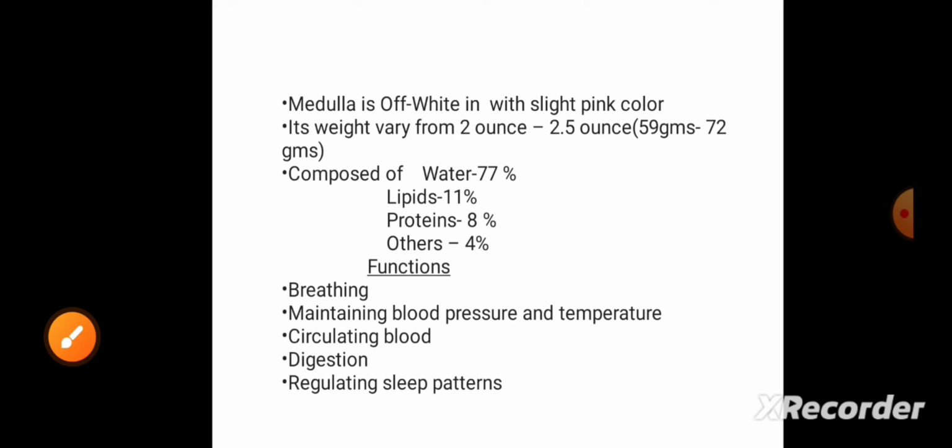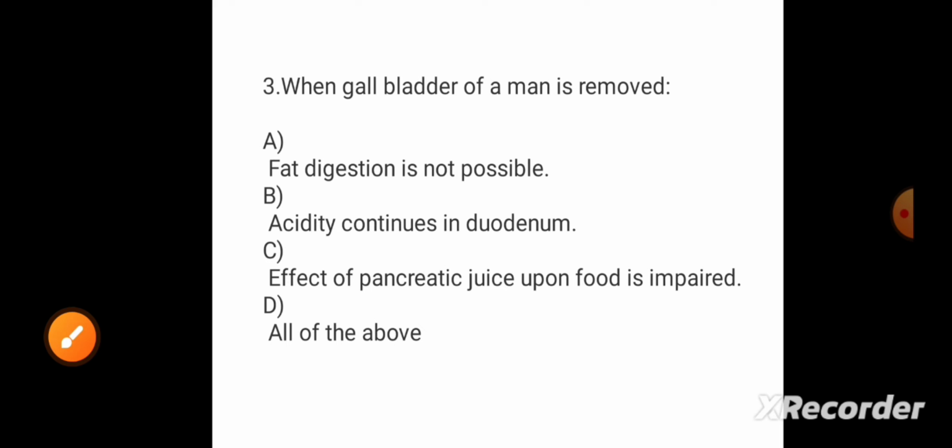Okay, now coming to question number 3. When the gallbladder of a man is removed, what can happen? So options are: the fat digestion is not possible, acidity continues in duodenum, the effect of pancreatic juice upon the food is impaired, and all of the above. See, this is the function.